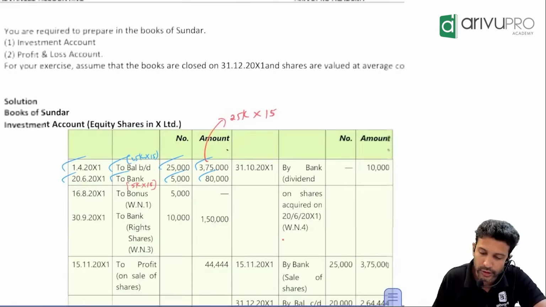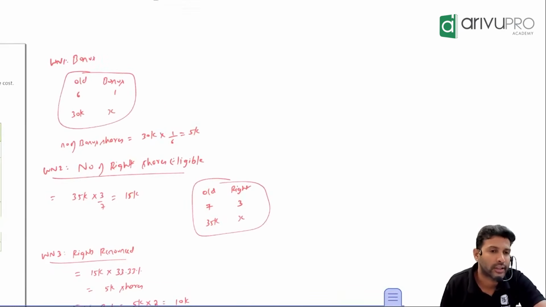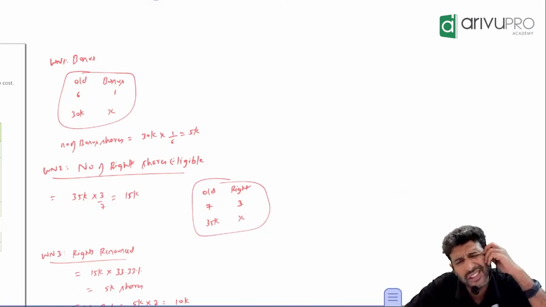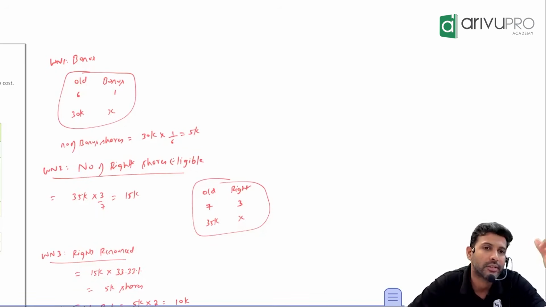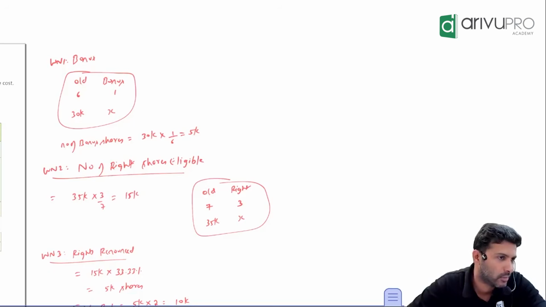Make a working note for that first. Number of bonus shares, how much is that? 5,000. Show a working note better. So number of bonus shares is 5,000. What is the meaning of bonus shares? Bonus shares means additional shares given to existing shareholders for free.